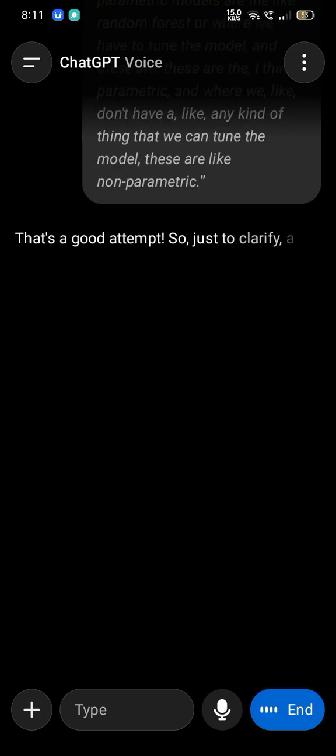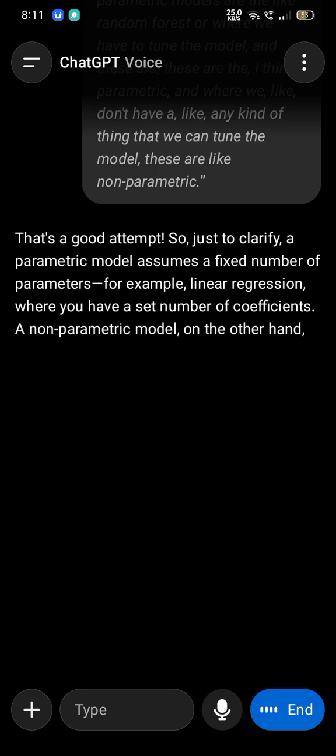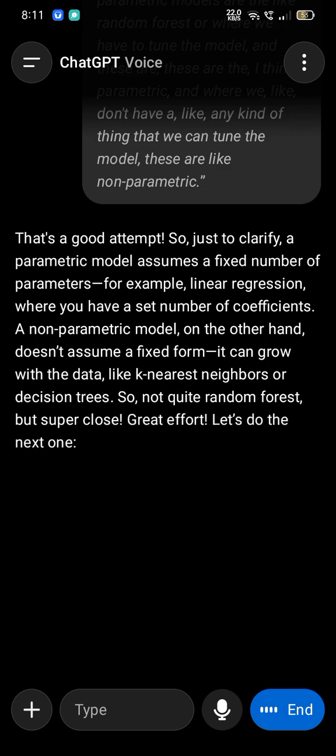That's a good attempt. So, just to clarify, a parametric model assumes a fixed number of parameters, for example, linear regression, where you have a set number of coefficients. A non-parametric model, on the other hand, doesn't assume a fixed form. It can grow with the data, like k nearest neighbors or decision trees. So, not quite random forest, but super close. Great effort. Let's do the next one.